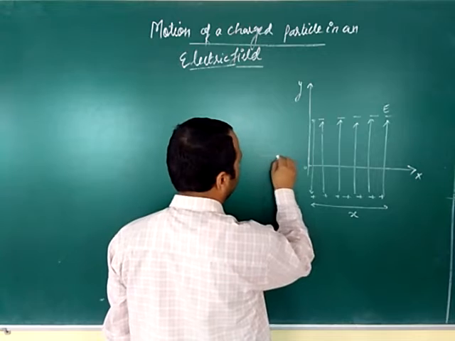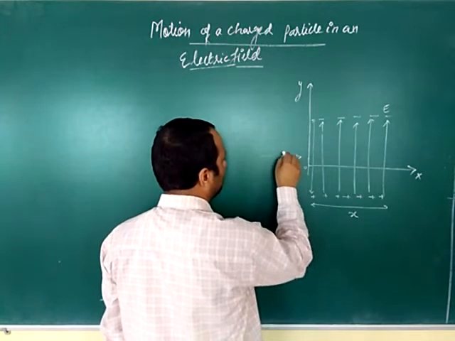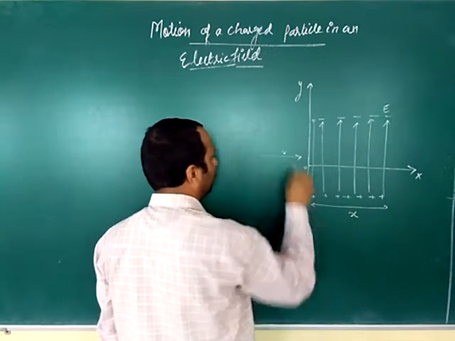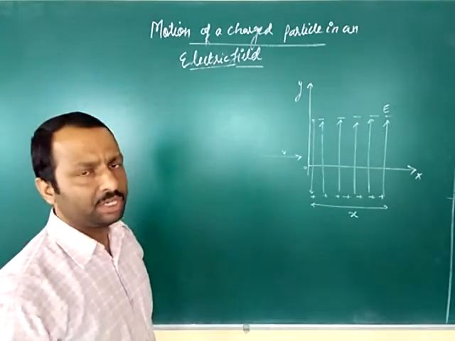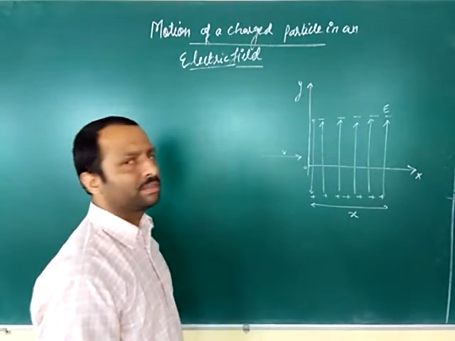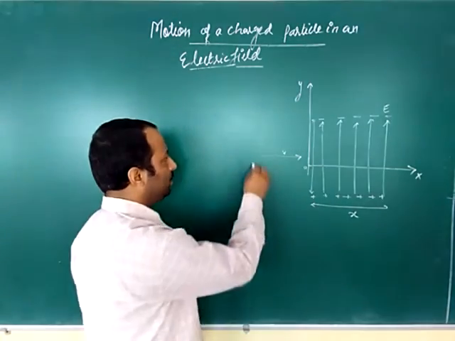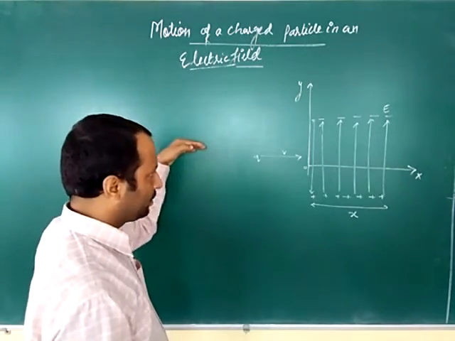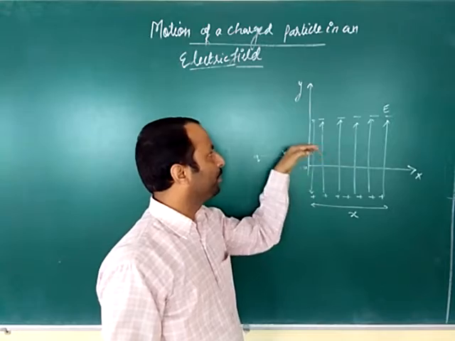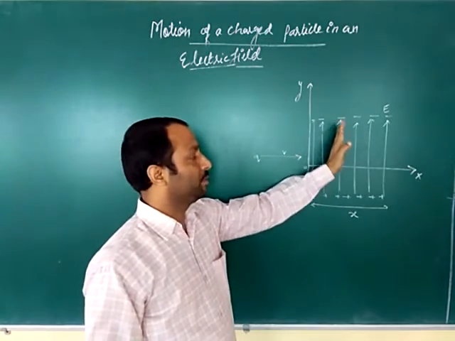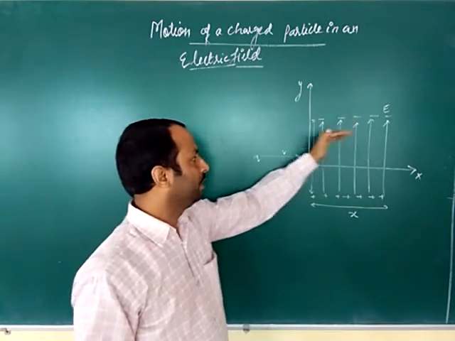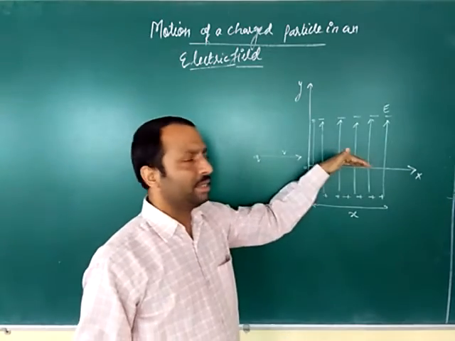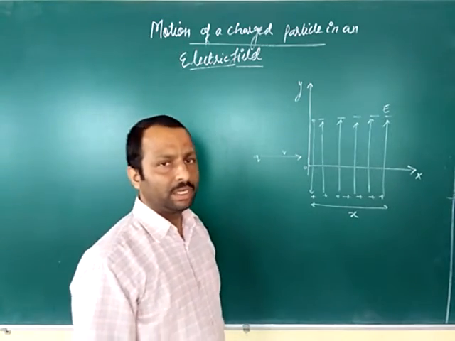If a charged particle having a velocity v enters, which charged particle, positive or negative? Let us consider the positive charge. So a positive charged particle having a velocity v enters perpendicular. See, the direction of the electric field is in this direction, and the charged particle is entering perpendicular to the electric field.